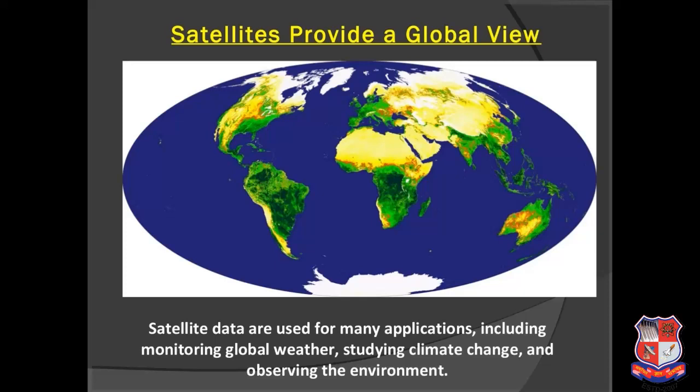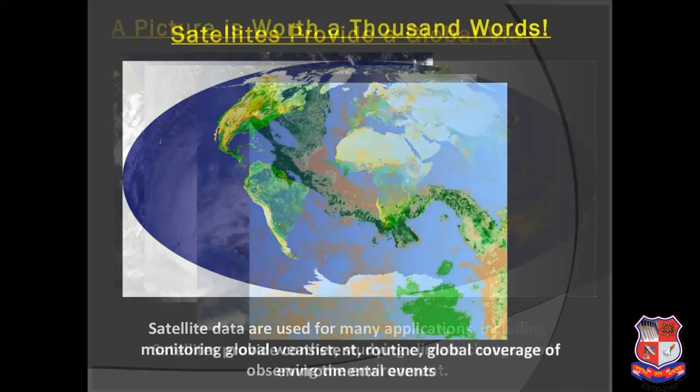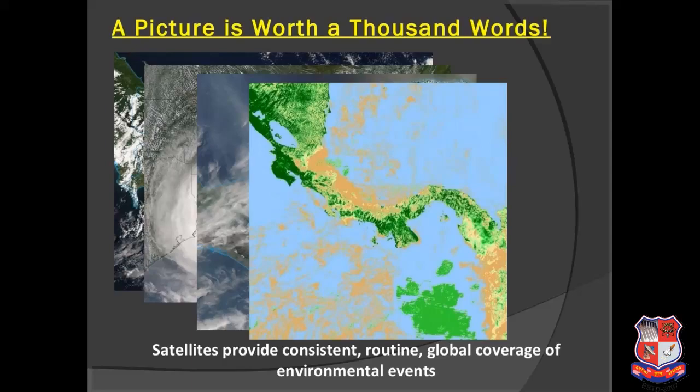It will provide a global view. Now these are the picture layers of the same topographic land. Here 4 pictures are shown, one in green and another in a different light yellow color. Below that there is a cloud layer, below that a weather layer, and next maybe a glacier or ocean layer. So for the same picture you are getting numerous data.